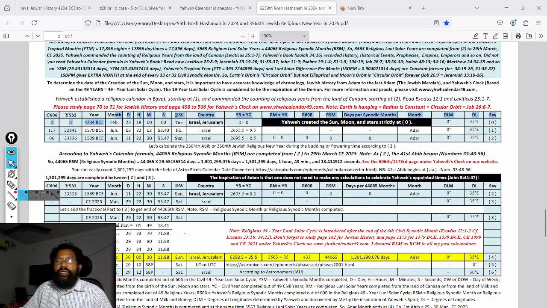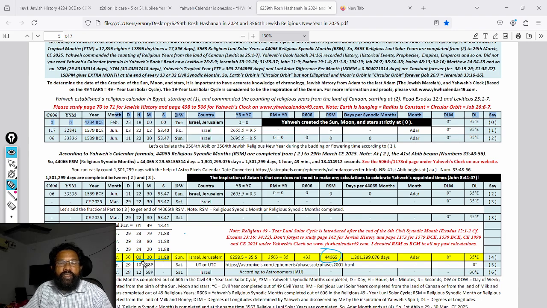At this date, the release years begin. So we should count release years from this only. With the help of this one, see here, 77,400 civil signed commands are completed at this particular date. 44,065 release signed commands are completed strictly at 0 hour 20 minutes 12 seconds on 30th March 2025.